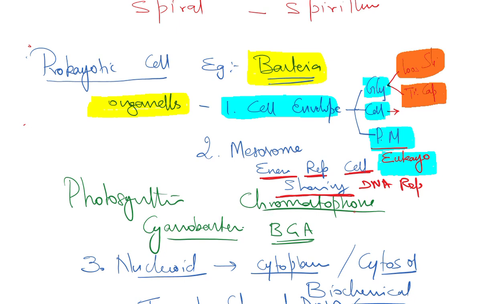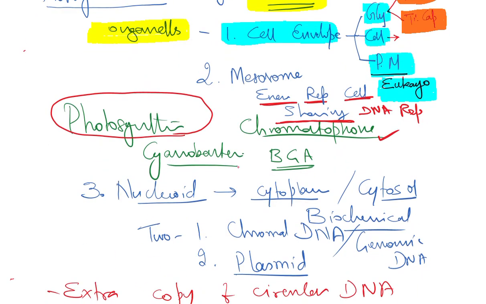And chromatophore is also an inward folding, of only photosynthetic bacteria. An example of a photosynthetic bacterium is cyanobacteria.